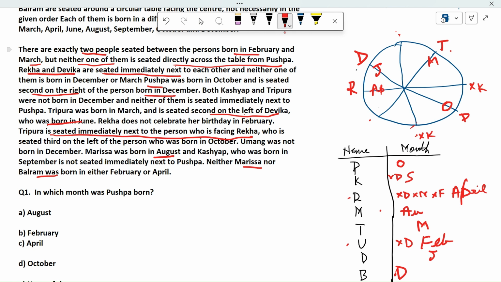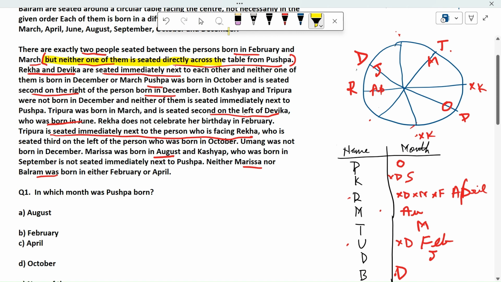Rekha and Devika are seated... I mean this one. From here to here, it is not valid. This point is valid. There are two people between Feb and March. Okay, fine. Devika and Rekha are seated immediately. We have used this point. So I am just underlining what points you have used.